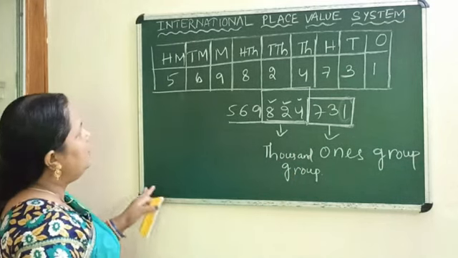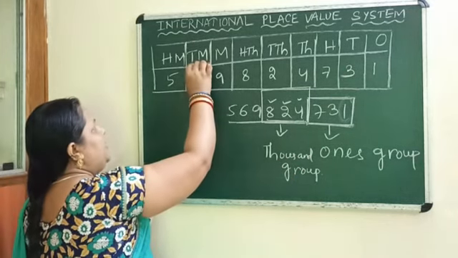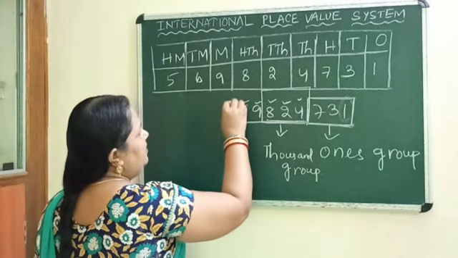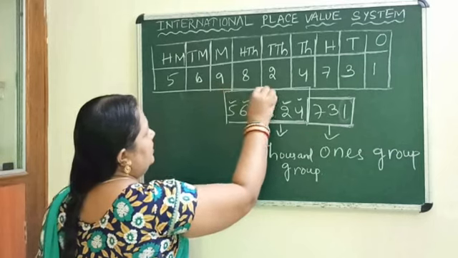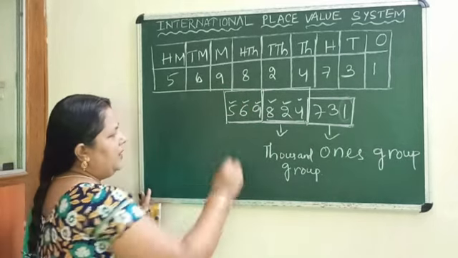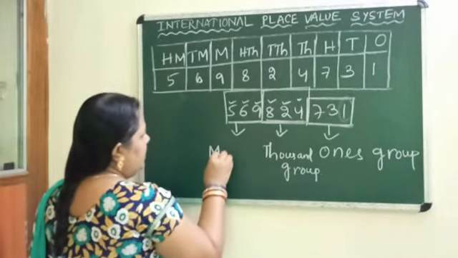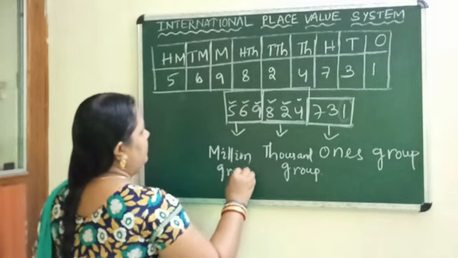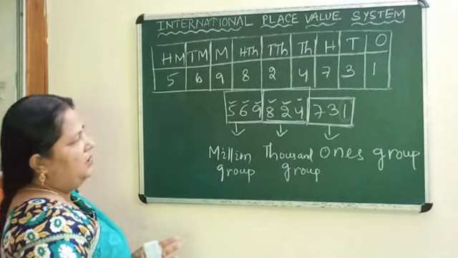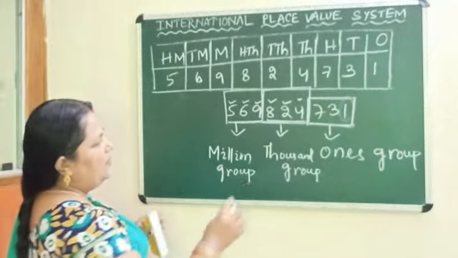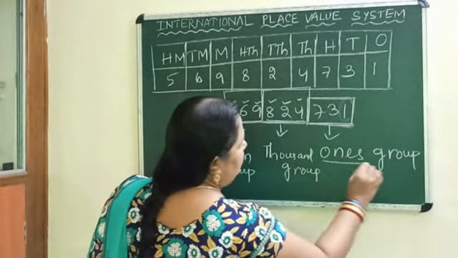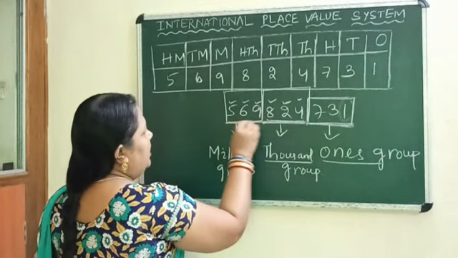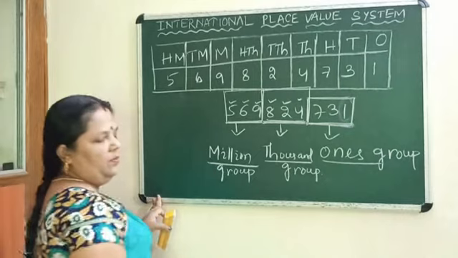Then come to million, 10 million, 100 million. This is million, 10 million, 100 million. These 3 digits come under your million group. Okay, so how many groups are we getting? First 3 places the ones group, second 3 places the 1000 group, third 3 places the million group.